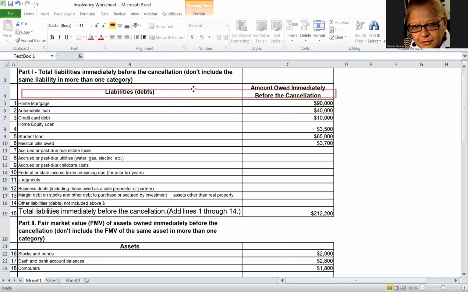The following steps must be taken to determine if you are insolvent. Step 1. You need to total up all your liabilities and your assets to determine if you are insolvent. Wait for the creditor you settled the loan with to mail you a 1099-C. You should receive the form by January 31st.